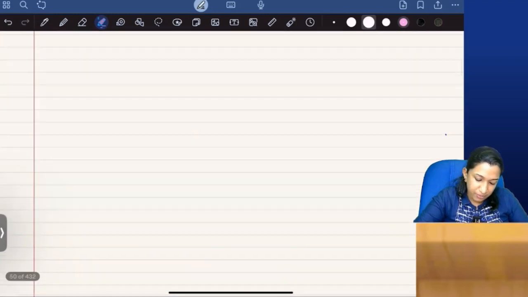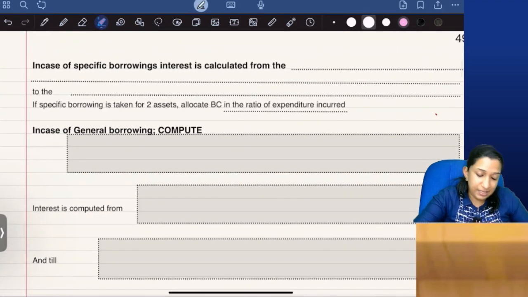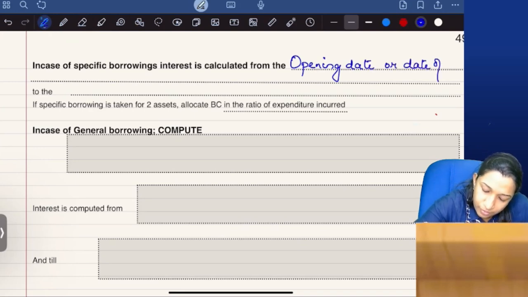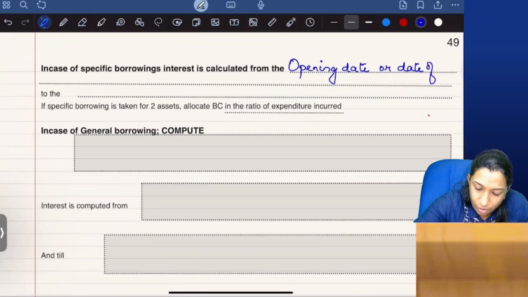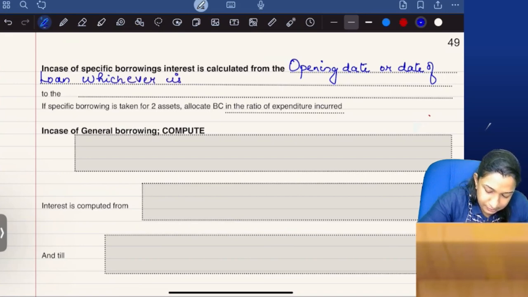So if there is specific borrowing, what is the calculation? In case of specific borrowing, if a date is not given, interest will be calculated from the opening date or date of loan, whichever is later, to the closing date or cessation date of capitalization, whichever is earlier.